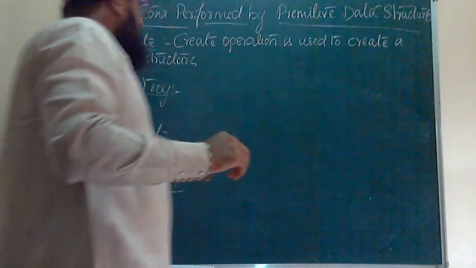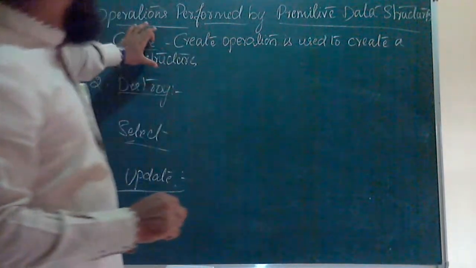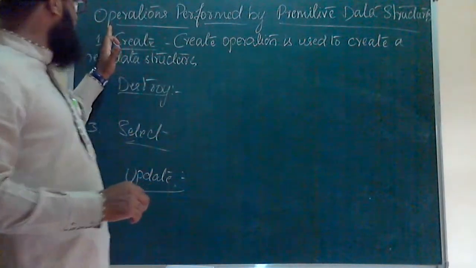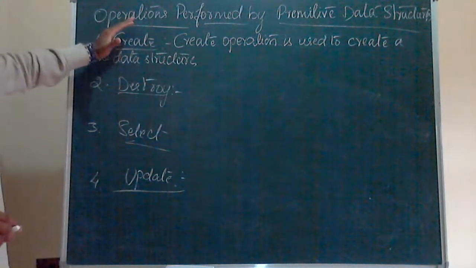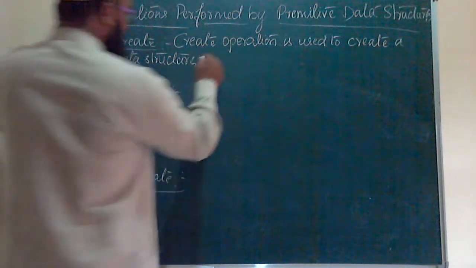Among primitive data structures, the first operation is create, which is used to create a new data structure. What's the use of this?